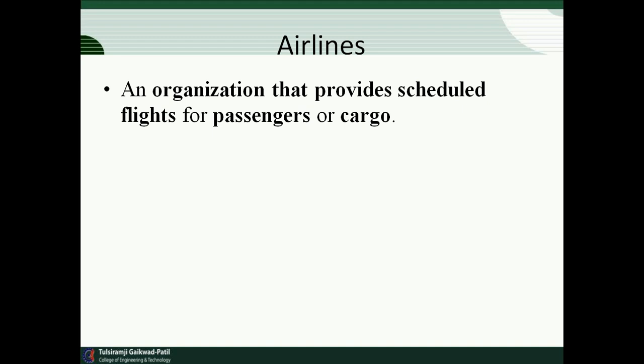For example, Indian Airlines is related to domestic flights, where a flight can move from Mumbai to Delhi or Mumbai to Bangalore.